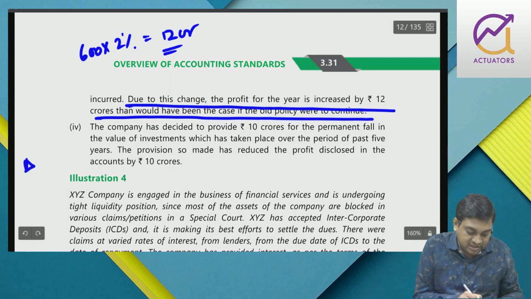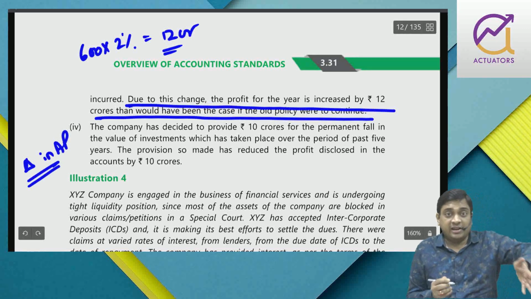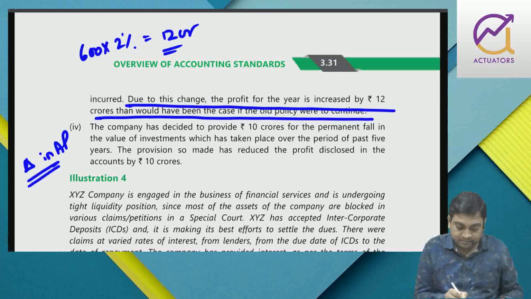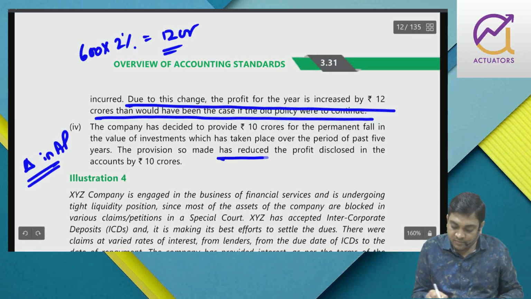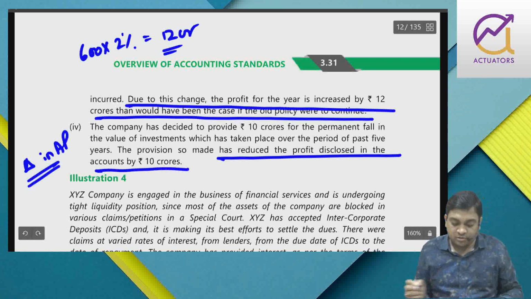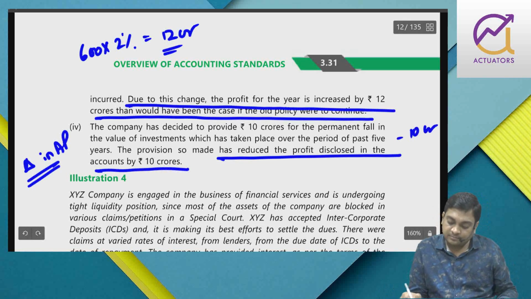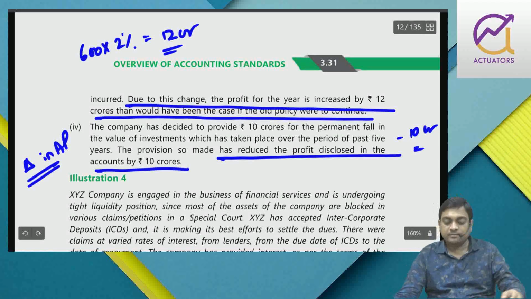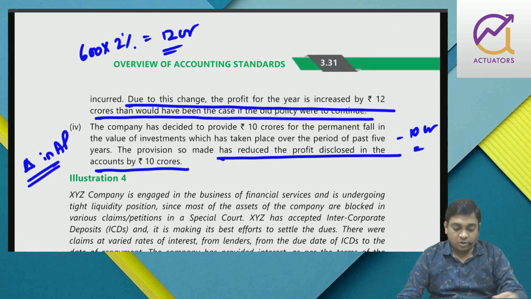Right, this is also a change in accounting policy. I was not creating provision, now I am creating provision. So this has reduced profit by 10 crores. So all these facts must be disclosed.